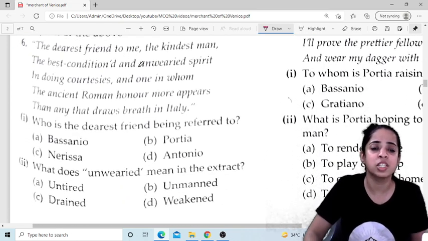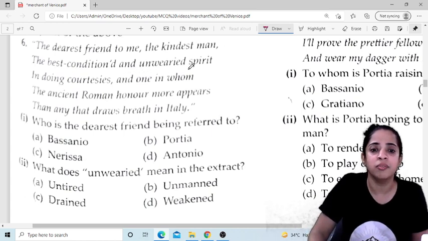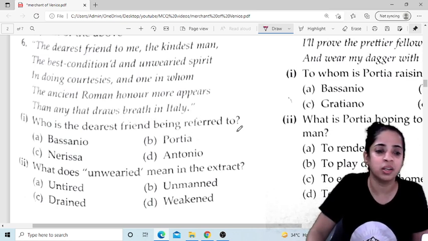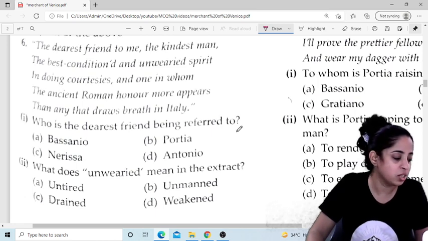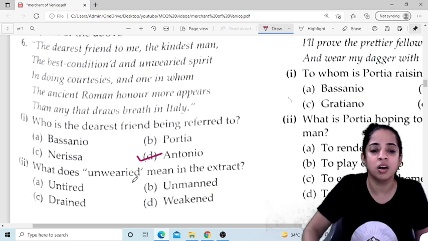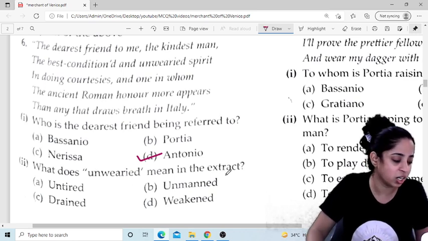Now, the dearest friend to me, the kindest man, the best conditioned and unwearied spirit, in doing courtesies, and one in whom the ancient Roman honor more appears than any that draws breath in Italy. Who is the dearest friend being referred to here? Antonio.